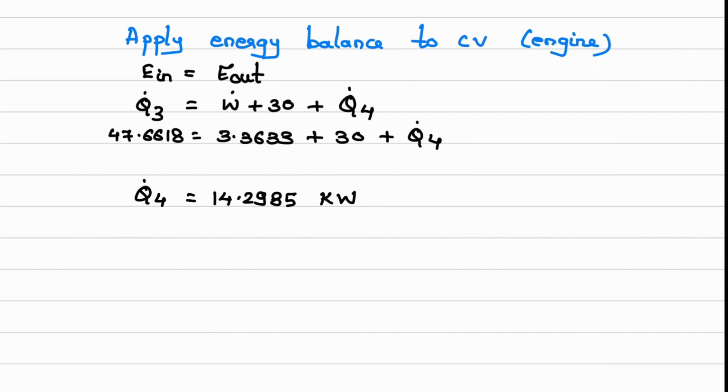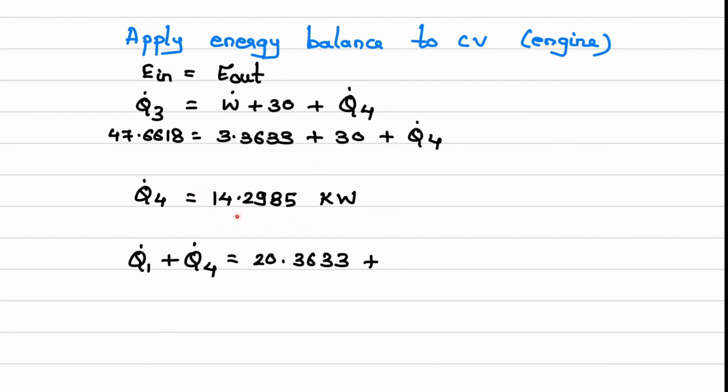okay. So what we have to find out now is that addition, right? Q dot 1 plus Q dot 4. This value will be 20.3633 plus Q dot 4, which we have just now calculated over here.